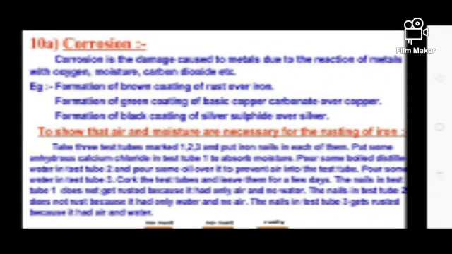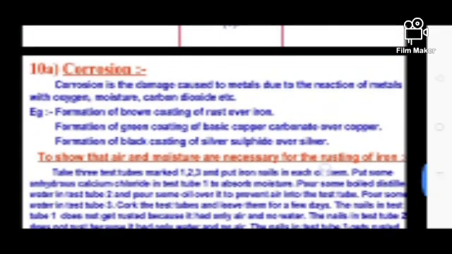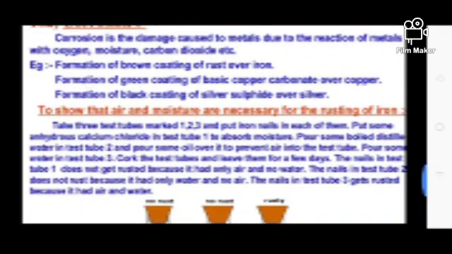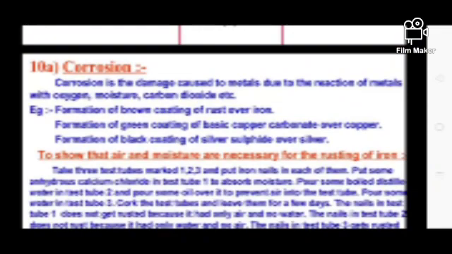After that, corrosion. What is corrosion? Corrosion is the damage caused to a metal due to the reaction of the metal with oxygen, moisture or carbon dioxide. We have seen iron exposed in the outside environment. When iron comes in contact with oxygen, it is converted into iron oxide, Fe2O3, which is a kind of iron rusting. So this is the main cause.